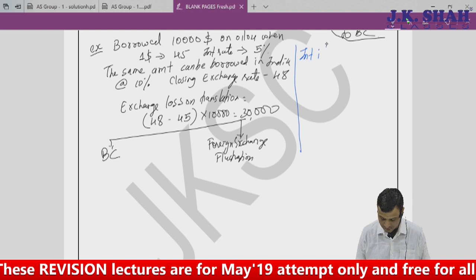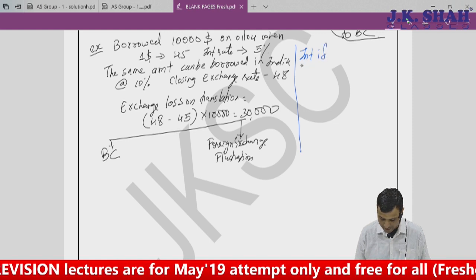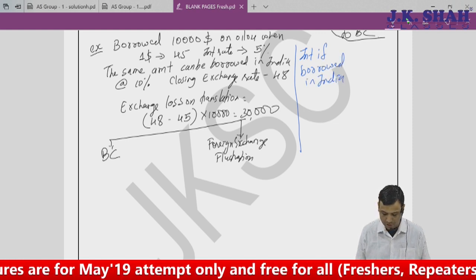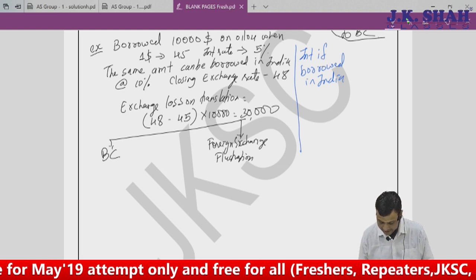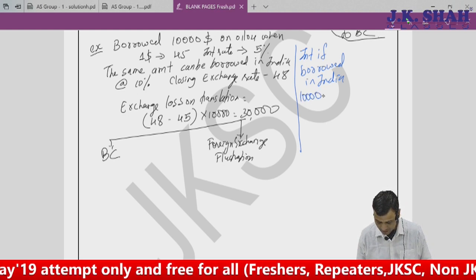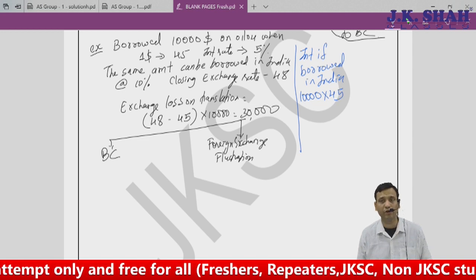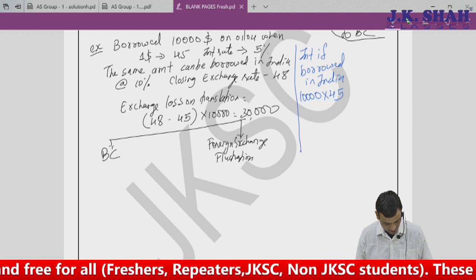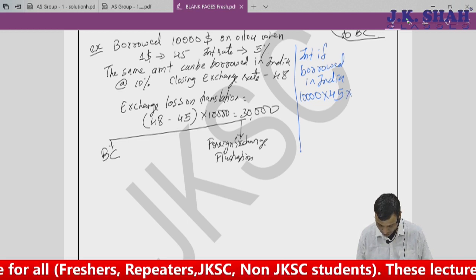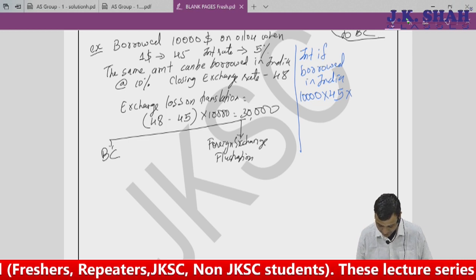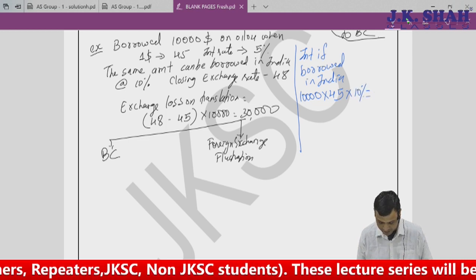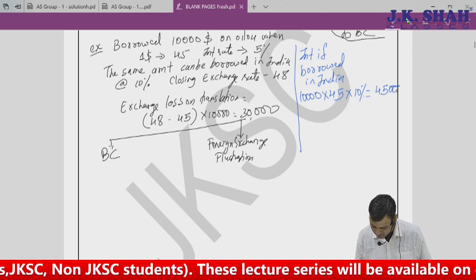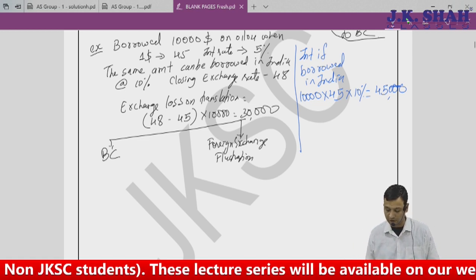Interest if borrowed in India. What is the interest you would have paid had you borrowed in India? Can I say the same amount? 10,000 into 45, because I would have borrowed 4,50,000 only. On that I would have paid interest at the rate in India of, say, 10%. Of course, for 12 months. So my interest would have been 45,000. I would have paid an interest of 45,000.